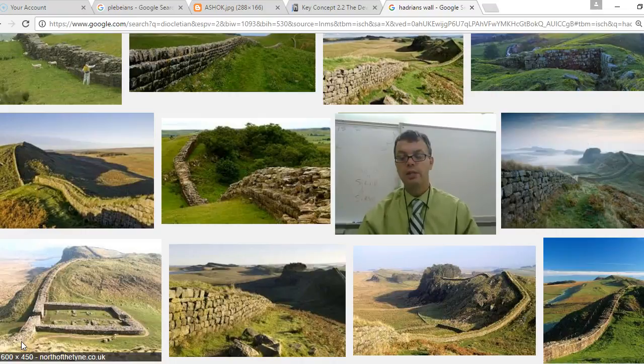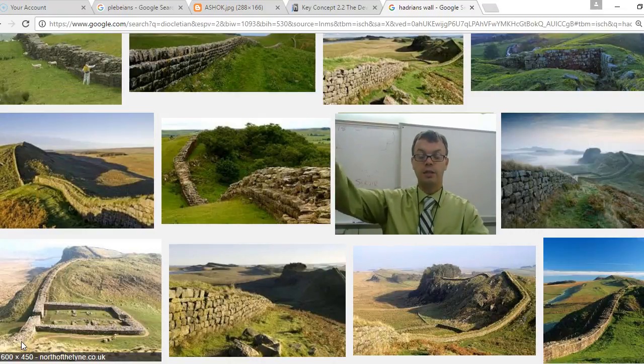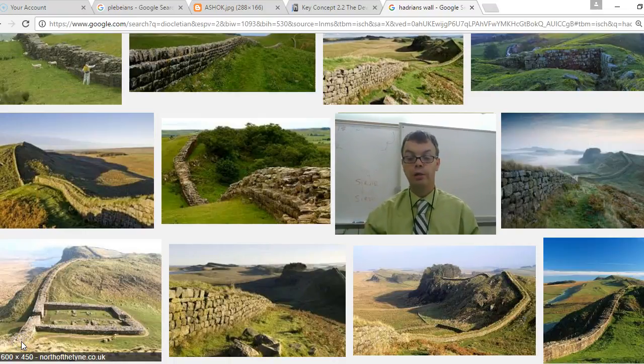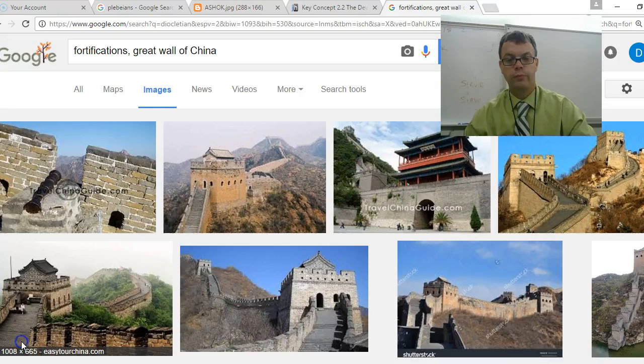But it was designed to keep out foreign enemies, nomadic people who wanted to fight against you, so you build a wall to stop them from coming. So that is Hadrian's Wall, built during Rome in the classical era, significant to try to keep out Scottish people who were fighting against the British Empire in northern England, Scotland today. Both Hadrian's Wall and the Great Wall of China were very expensive projects to keep foreigners out of their lands. That's why they're significant in the classical era.